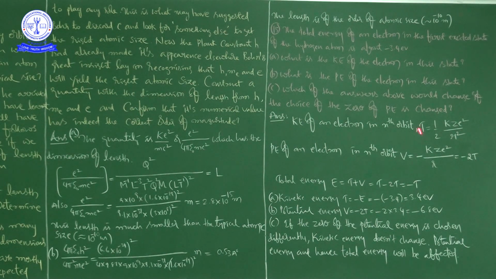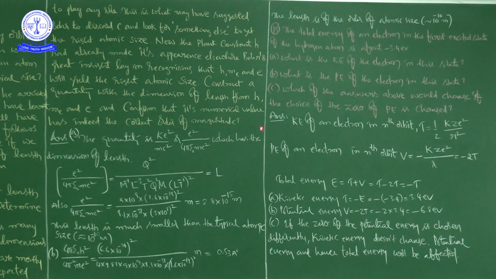From this I am writing. Total energy means the sum of kinetic energy and potential energy, no? That is T plus minus 2T. If you write the potential energy in terms of T, it is minus 2T. So T minus 2T is equal to minus T. So total energy is minus T.